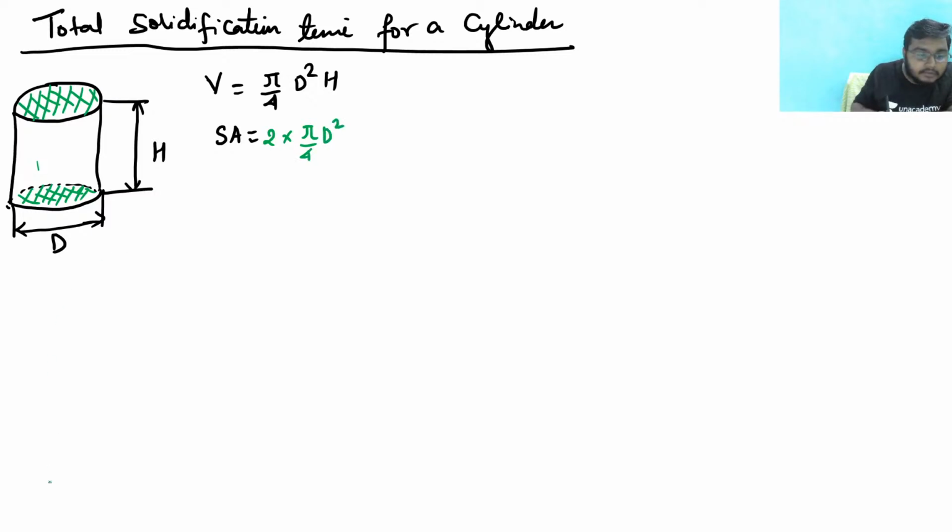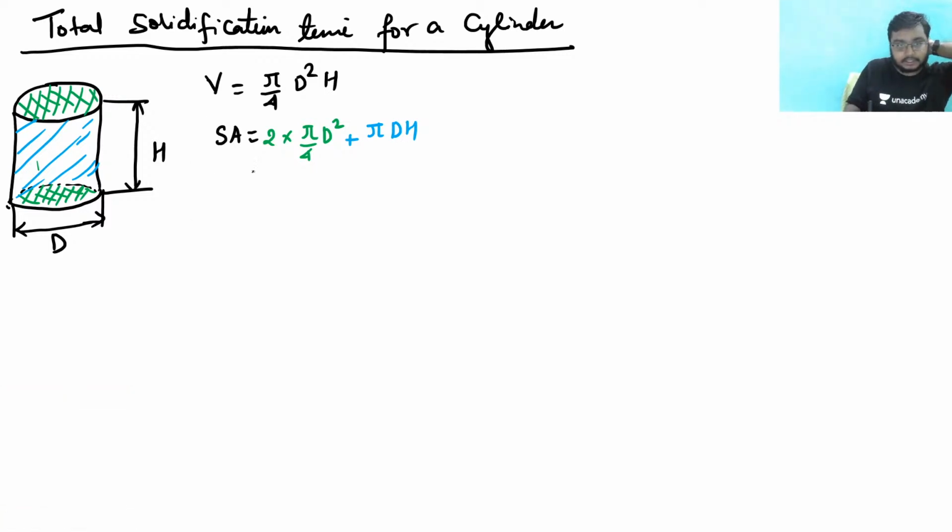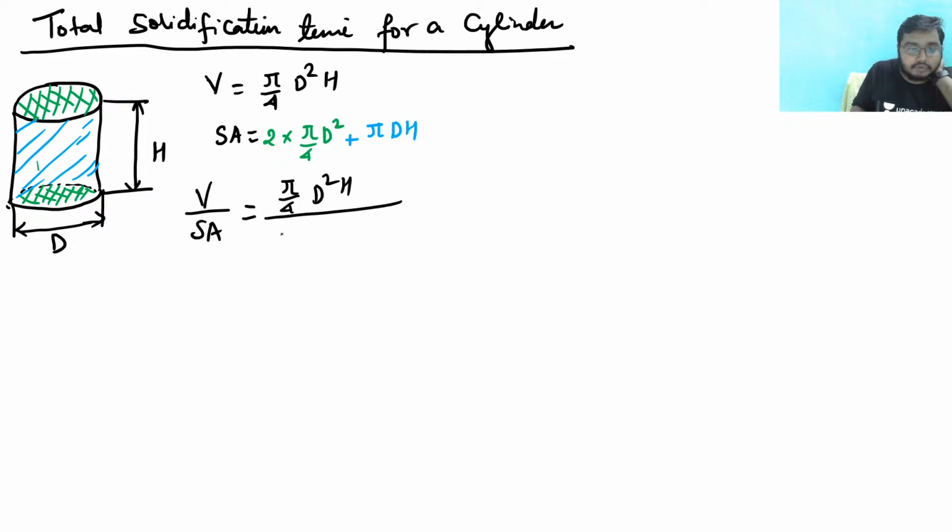Clear? And this is the curved surface area. So for this, my area will be pi dh. Once these things are clear to you, just apply this. V and SA are given to you. So what would be the ratio of V by SA? The ratio of V by SA would be pi by 4 d square into h, equal to twice into pi by 4 d square plus pi dh.